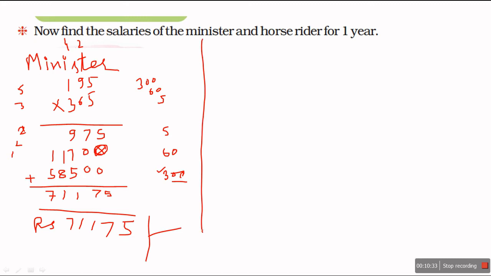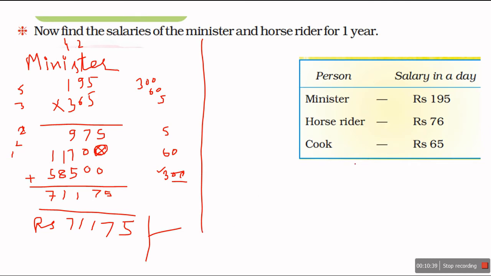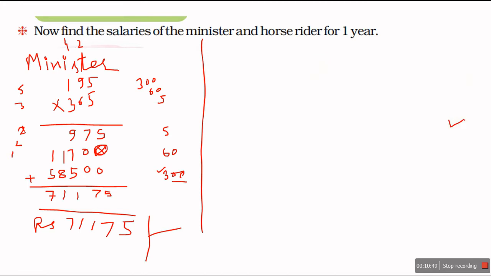Okay, what will be the salary of horse rider? Horse rider gets rupees 76 in a day. So 76 multiply with 365. So what does it mean?